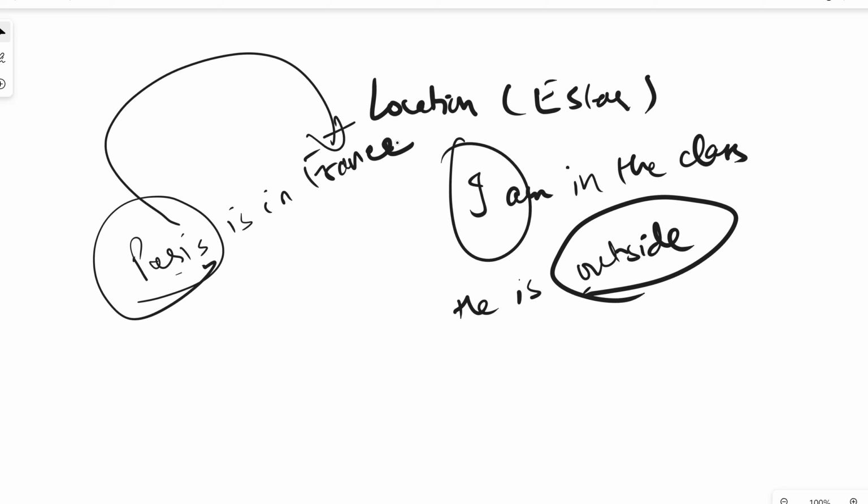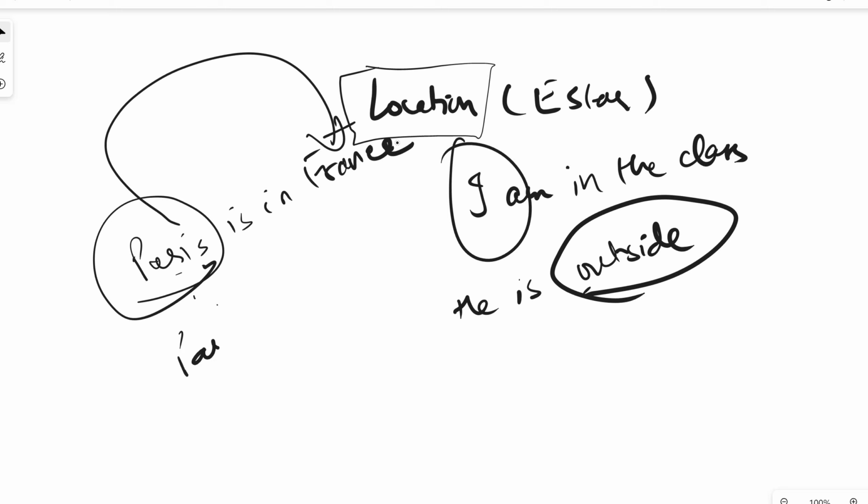Even though Paris is going to be there for the rest of its lifespan, or Paris is always going to be there, it's not like Paris is in France today and tomorrow it will be in Malaysia. But it doesn't matter whether this is temporary or permanent. If I'm talking about location of something, then it will be estar, even if that location is permanent. So you have to keep that in mind. Don't get confused here. So if you're talking about location of something, even if the location is permanent, you will have to use estar.